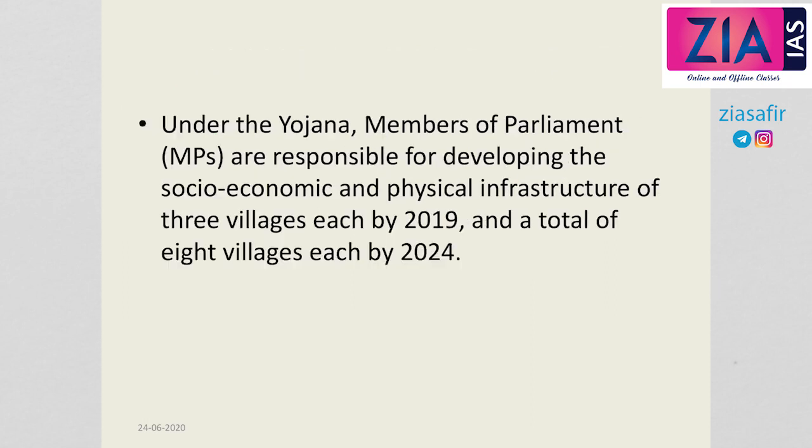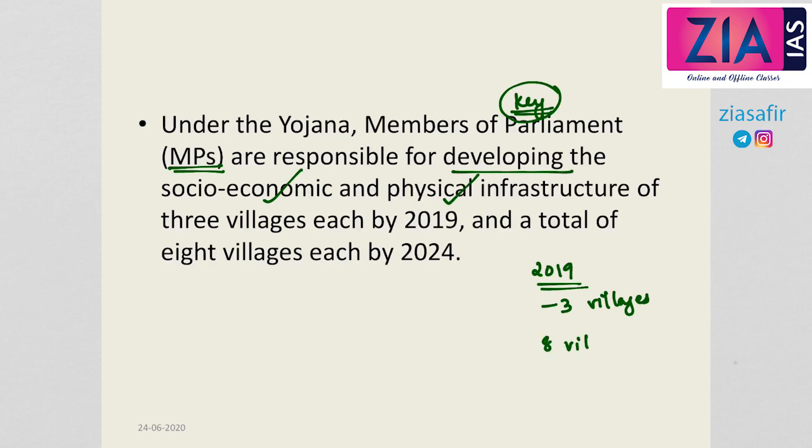So it is a village development project, and under this Yojana the members of parliament are responsible for developing the socio-economic and physical infrastructure of villages. The target was that by the year 2019, 3 villages should be developed as model villages. Now, how can we call a particular village a model village? Model village in terms of socio-economic and physical infrastructure, and a total of 8 villages by the year 2024. So this is the target.